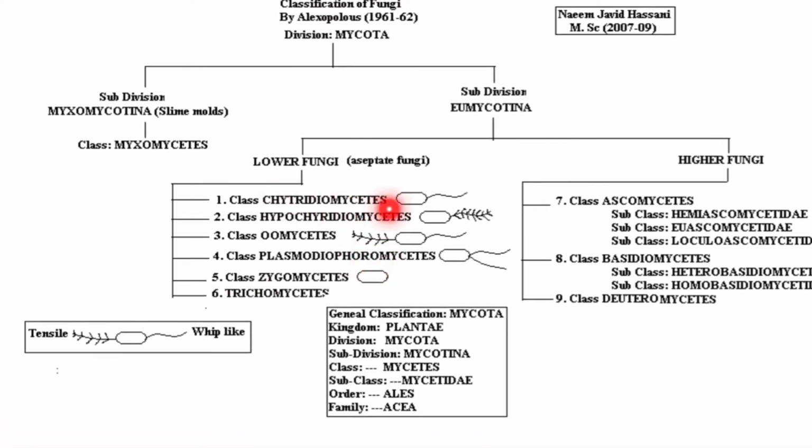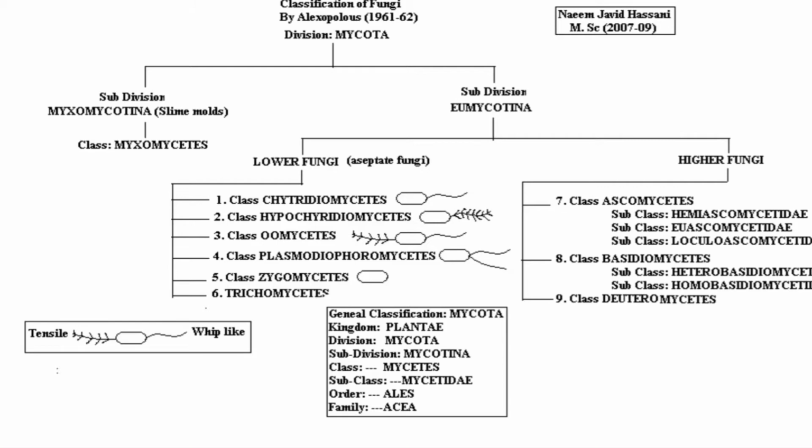The classes are Chytridiomycetes, Hyphochytridiomycetes, Oomycetes, Plasmodiophoromycetes, Zygomycetes, Trichomycetes, Ascomycetes, Basidiomycetes and Deuteromycetes. So all 9 classes are included in the Eumycotina subdivision. Of these, classes 1 to 6 are lower fungi, and 7 to 9 are higher fungi. And you can see that flagella are present.